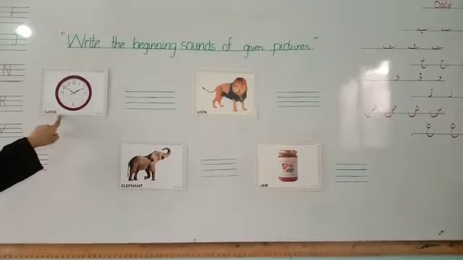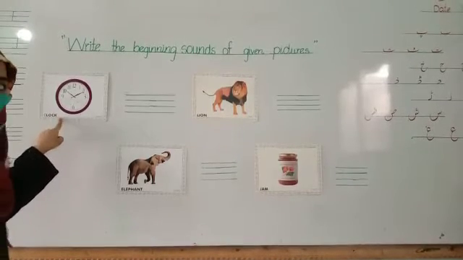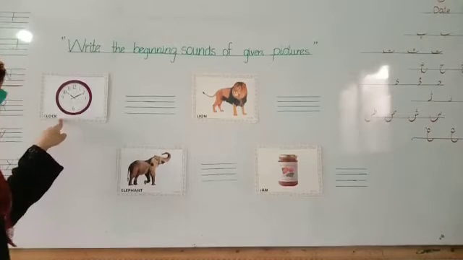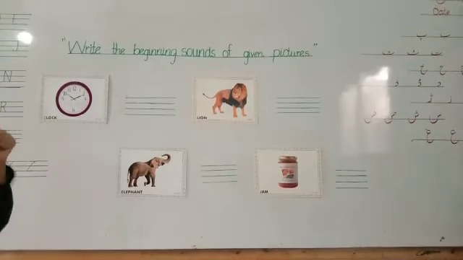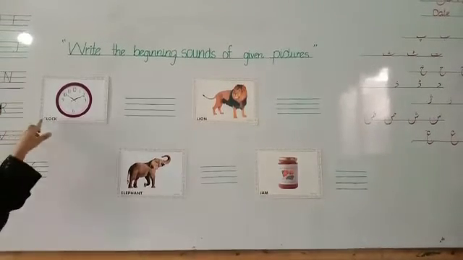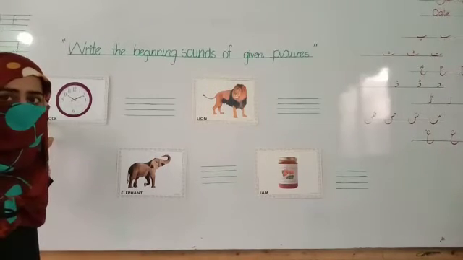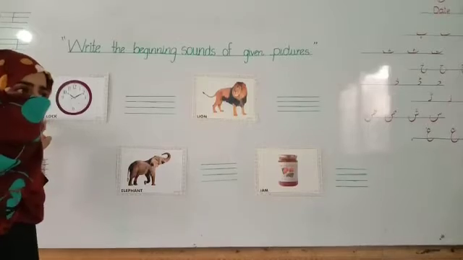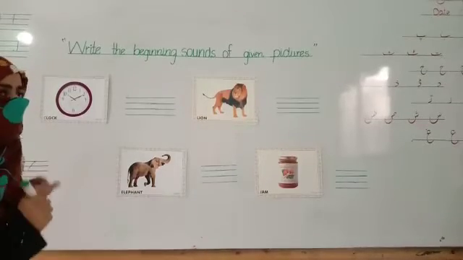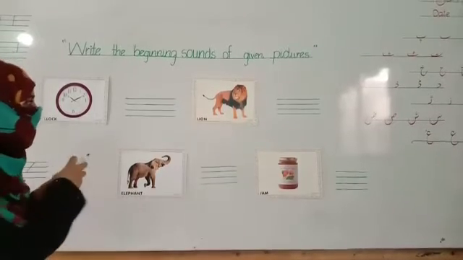Look at the first picture. What is this? Clock. And the beginning sound of clock is k. Now we write C k clock.